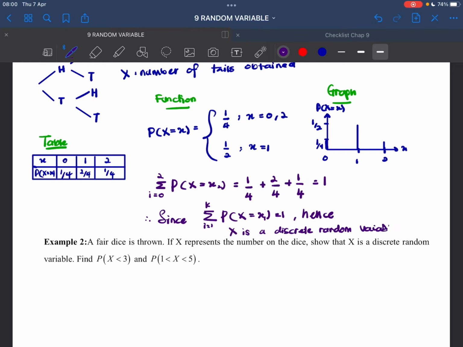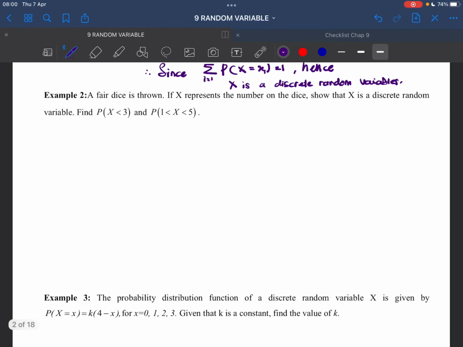Okay, so now you learn 3 things. Represent your probability by using function, table, graph, and show discrete random variable. Okay, make sure you master this part first before we move on.